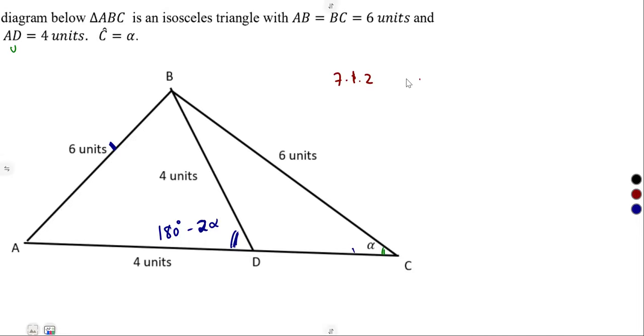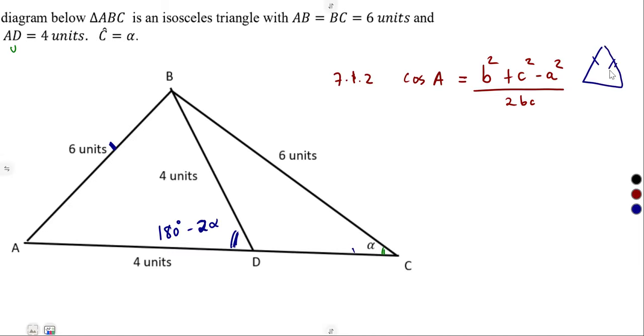So the cosine rule states that for an angle A, cos A is equal to b squared plus c squared minus a squared over 2bc, where b and c are the sides creating the angle A, and a squared is the side opposite that.